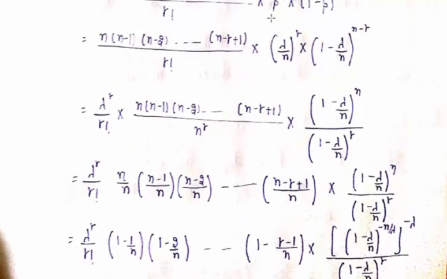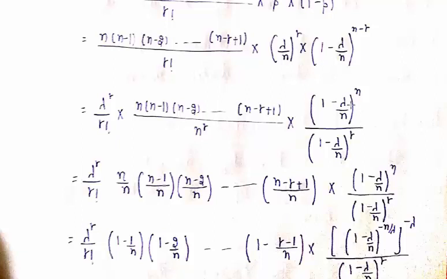Then from this, lambda raised to power r is written here, r factorial here, and n, n minus 1, n minus 2, up to n minus r plus 1 over n raised to power r. And this last factor is broken into two parts, 1 minus lambda over n raised to power n and 1 minus lambda over n raised to power minus r.